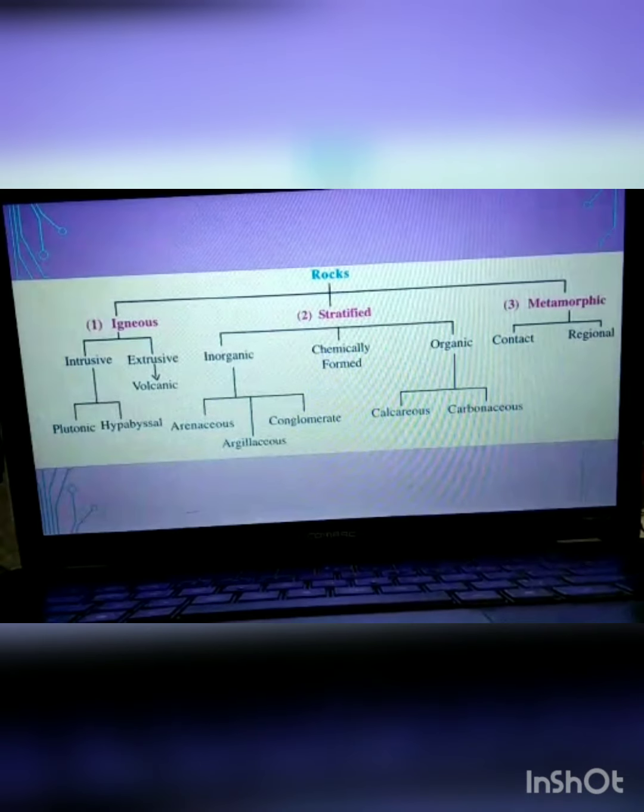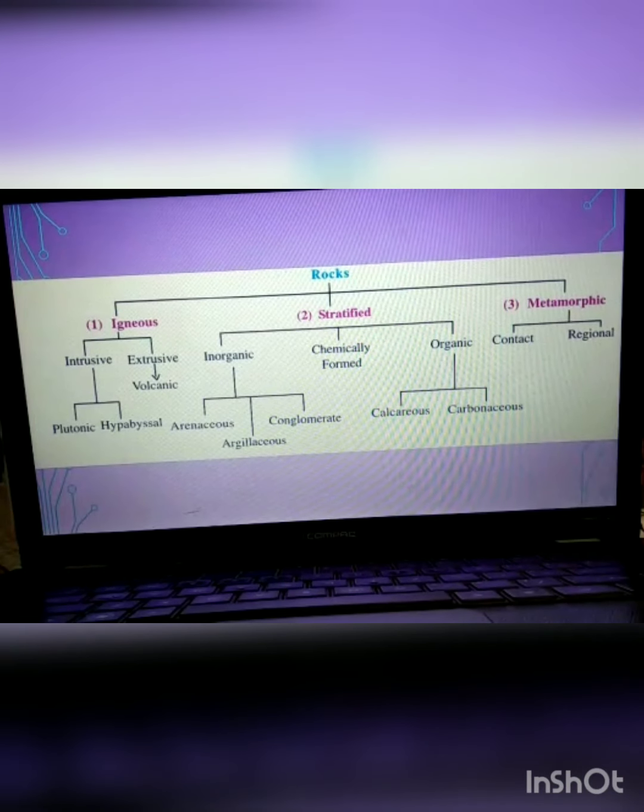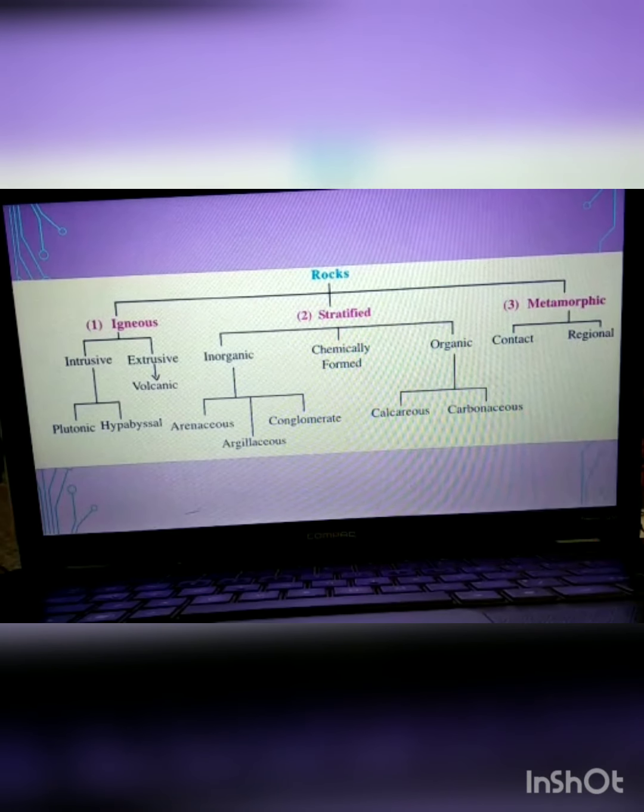Moving on, there are three types of rocks. I hope everybody knows that rock is a composite matter made up of one or more minerals. Rocks can be hard or soft, porous or non-porous, light or heavy, and various types of rocks are formed due to different processes.